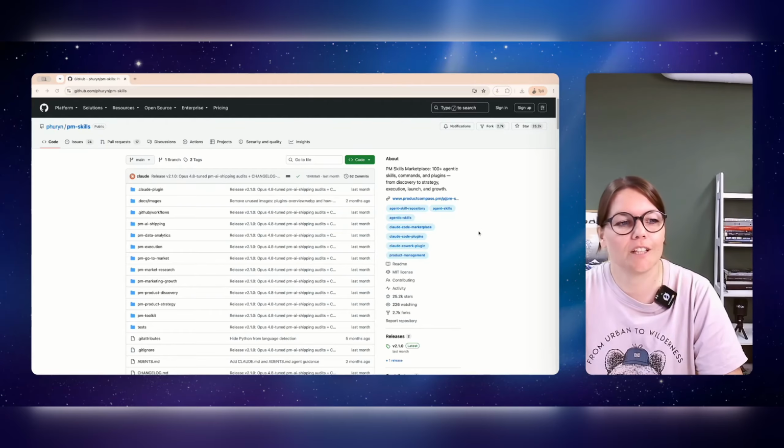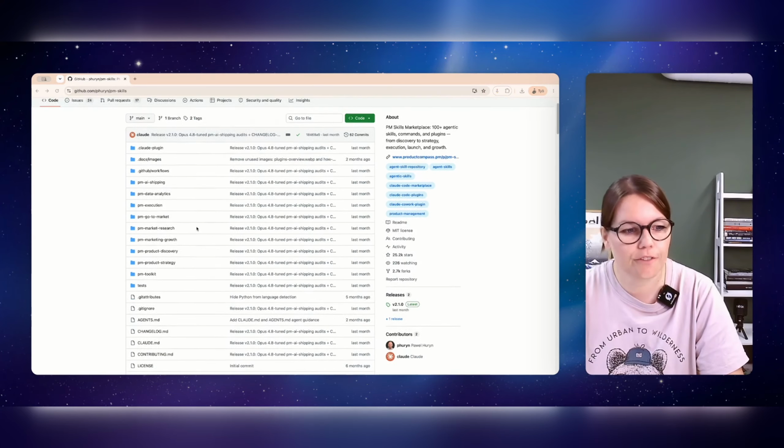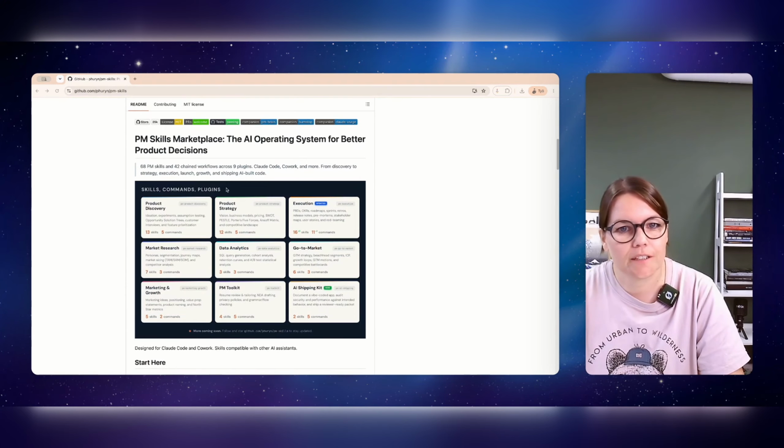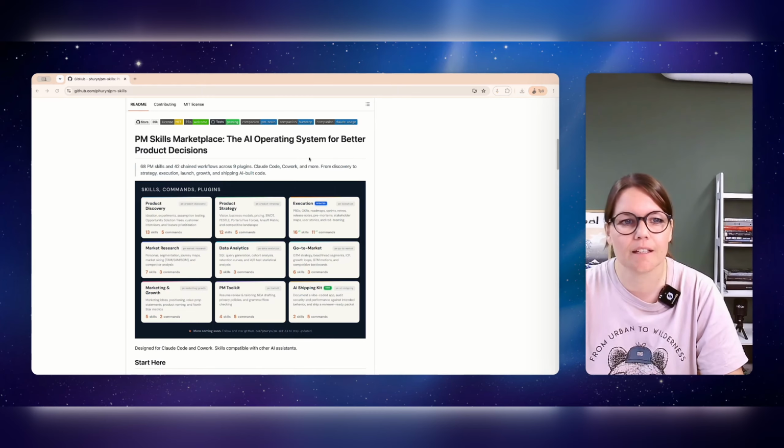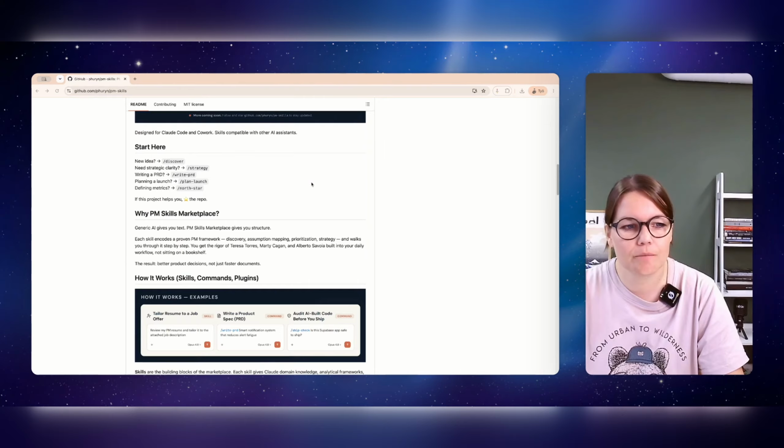Now the confession and the shortcut. Most of my product management skills came from here. At the time of install, I believe it was something like 65 different skills. This is Paweł Huryn's PM skills, open source library. There are over 100 skills: interviews, scripts, PRDs, competitor analysis, positioning. This is all free in GitHub, and he calls this the AI OS for every PM. I didn't build my library from scratch. I copied these skills and made it mine, and afterwards I have iterated them quite a bit and added my own skills also. So let's do this now live and have a look at the stuff that Paweł has added here that I don't probably have.